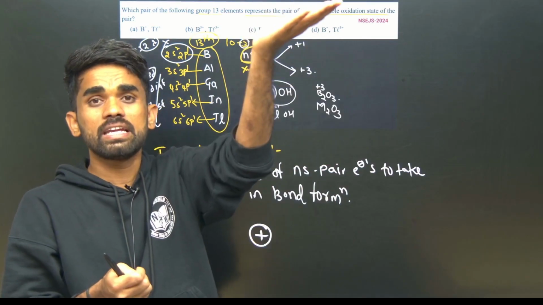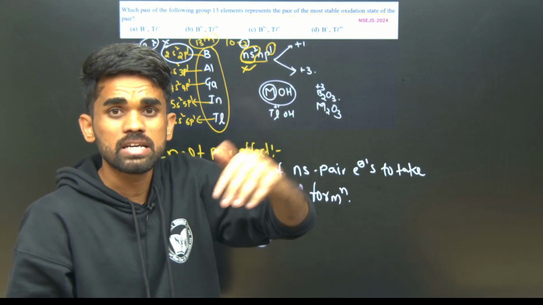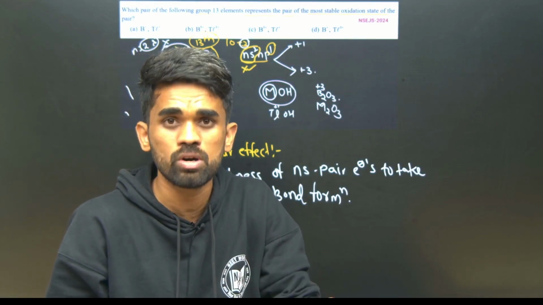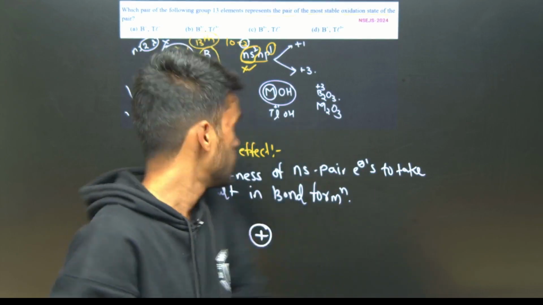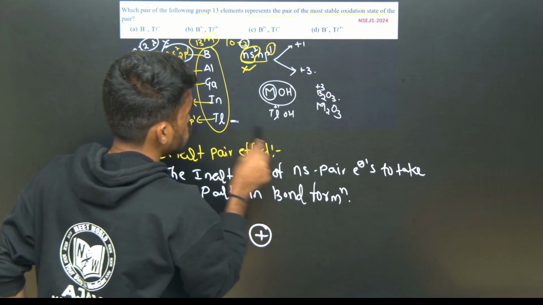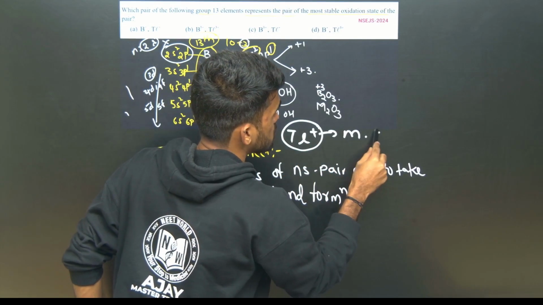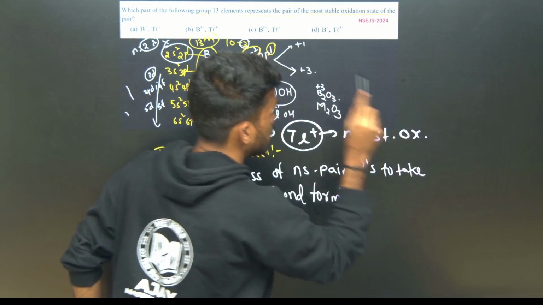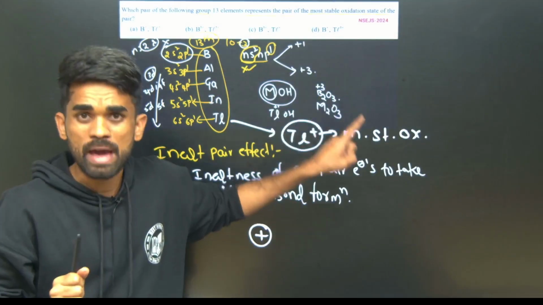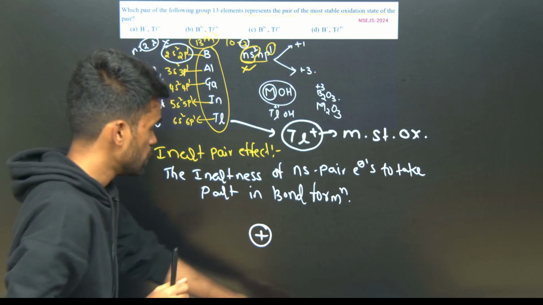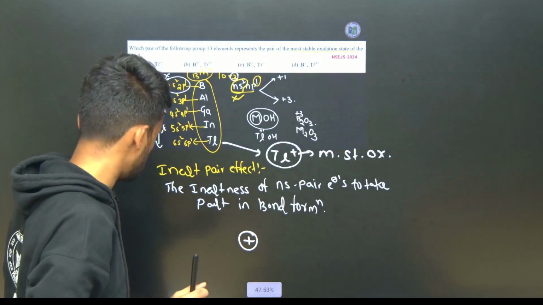Inert pair effect increases. It means down the group, +1 oxidation state stability is more when we compare with +3. So thallium can show +1 as the most stable oxidation state, because it has maximum inertness in the respective group elements. Down the group, inert pair effect increases.